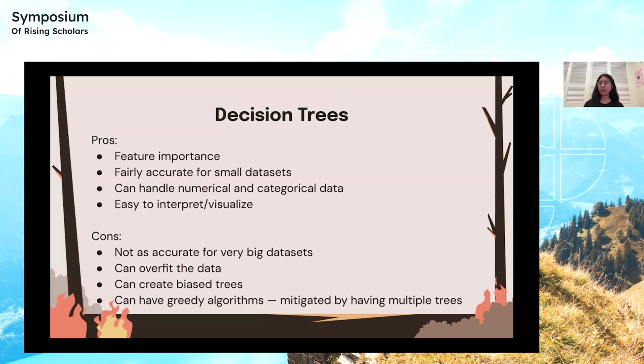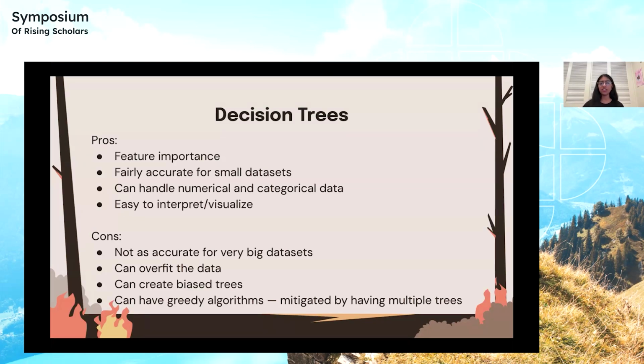They're also fairly accurate for small data sets, can handle numerical and categorical data, and are easy to interpret and visualize, since you can actually see the decision trees and see the splits that were made in order to categorize the data into whether a forest fire occurred or did not occur.